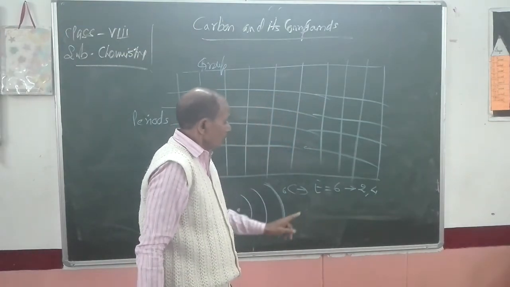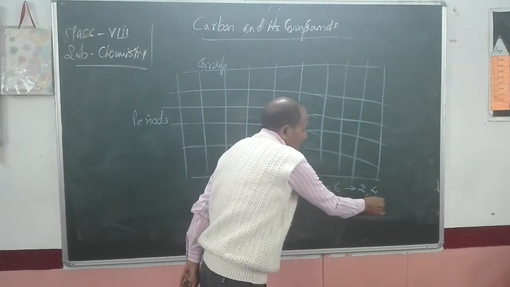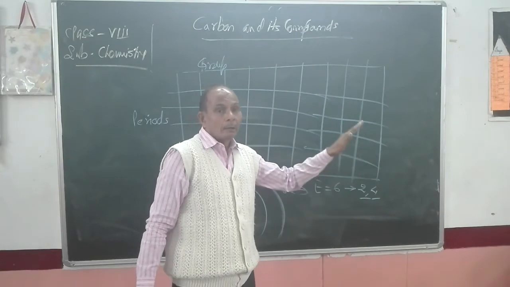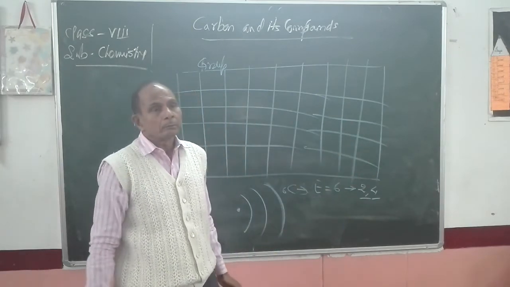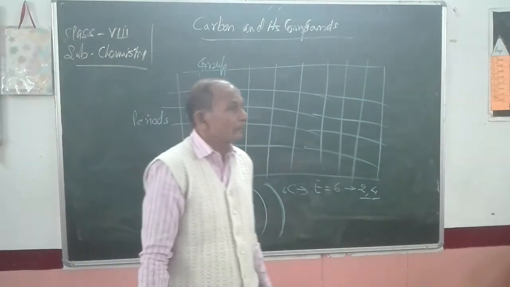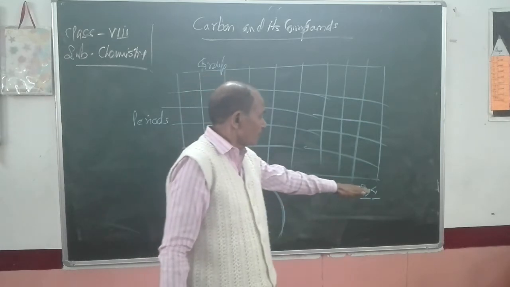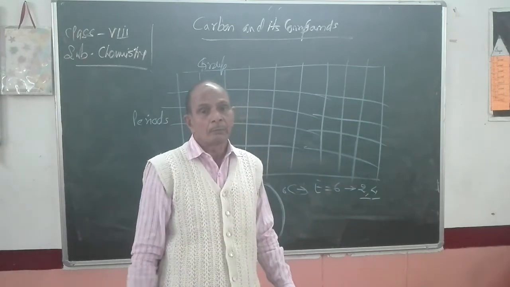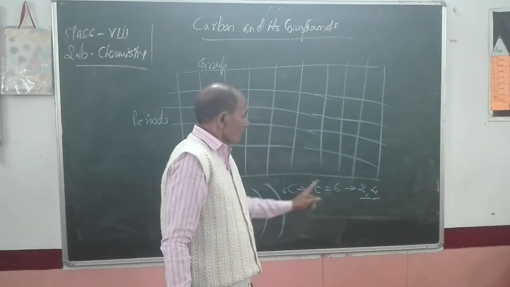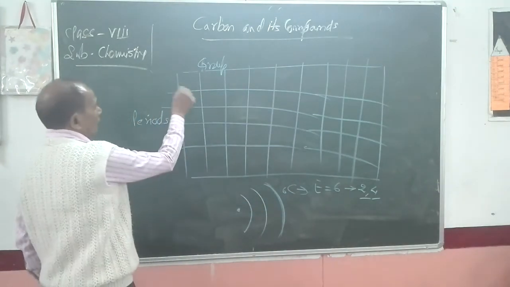It means in case of carbon, the total number of orbits which are occupied is 2, and the number of orbits occupied by the electrons in one atom of an element shows the period of that element in the periodic table. How many orbits are occupied? In this case, 2 orbits are occupied, so carbon will go in the second period.